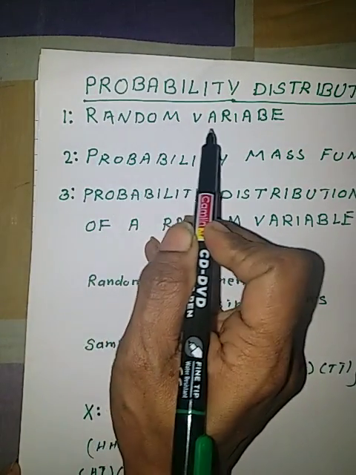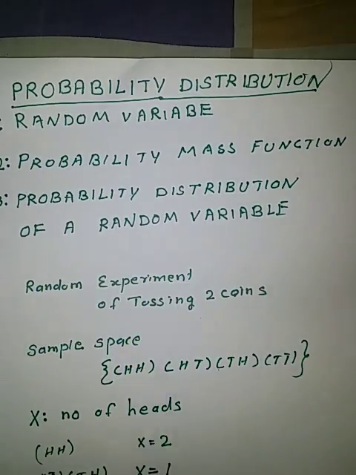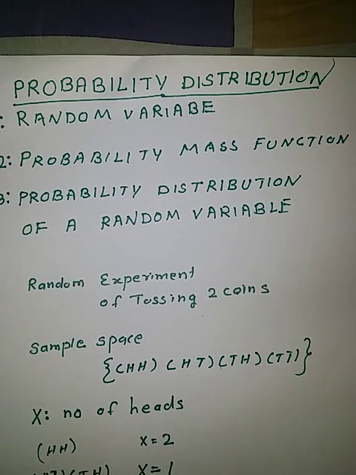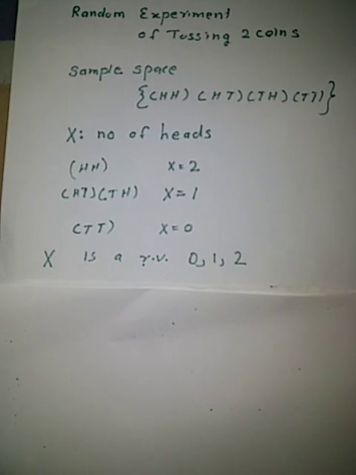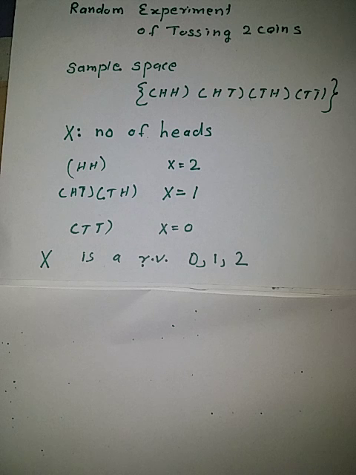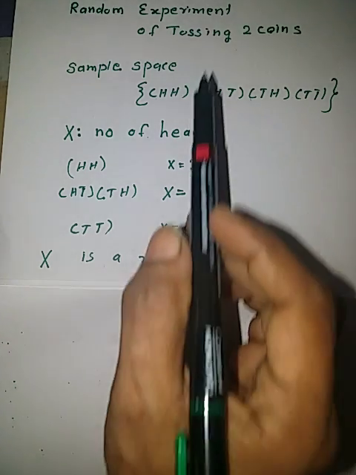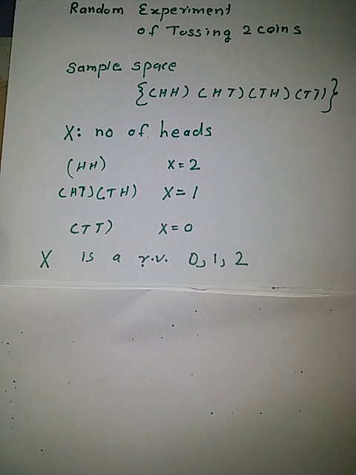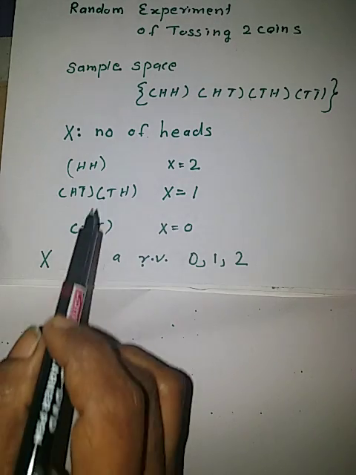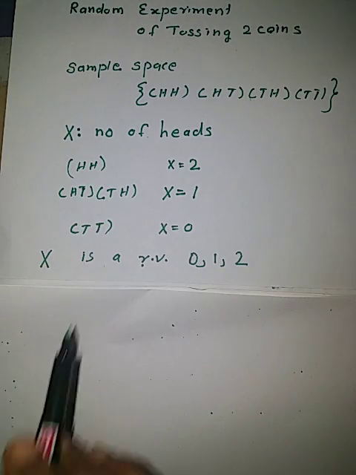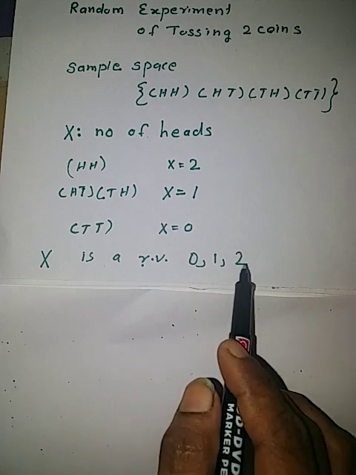After random variable, we have learned probability mass function. What is probability mass function? Let us take the same example, random experiment of tossing two coins. Then we will get the sample space HH, HT, TH, TT. If X is a random variable with X equal to number of heads, then X can take the values 0, 1, 2.